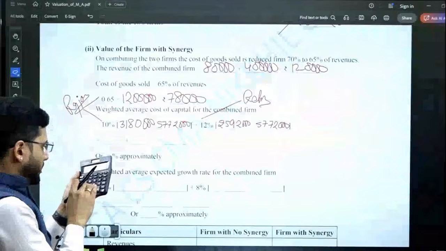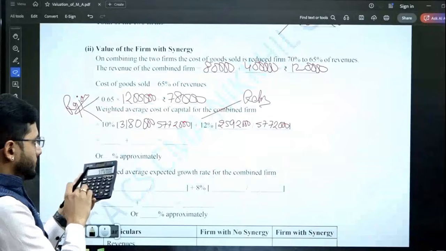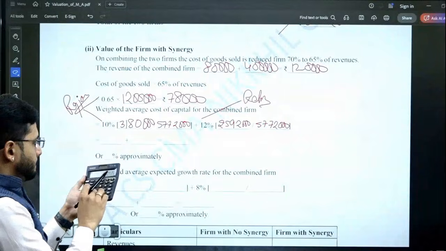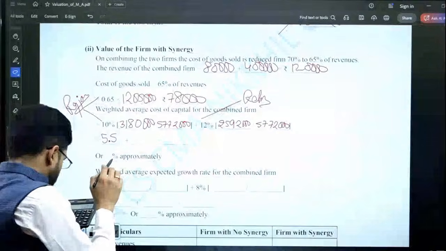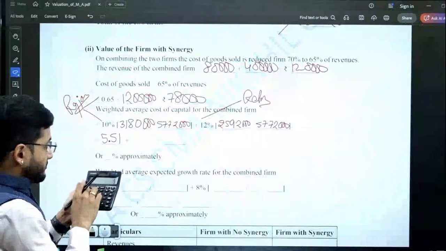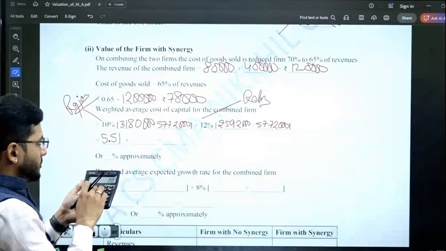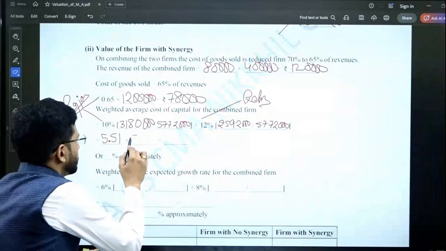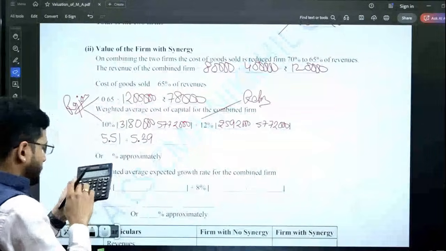Now you prorate both of them, okay? 10 divided by 5772000 multiplied by 3180000 gives 5.51. 12 divided by 5772000 multiplied by 2592000 gives 5.39.